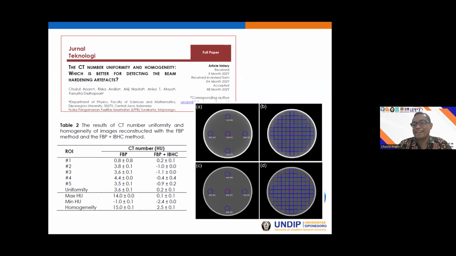But until now, the CT number homogeneity is not mandatory by any agencies. In Indonesia, and I think also in Malaysia, the quality control is only done by using the CT number uniformity. It can be understood, because measuring the CT number homogeneity is not easy to do.